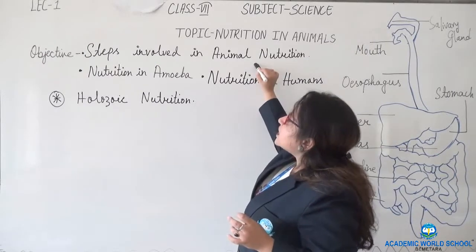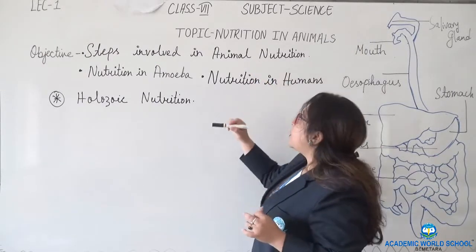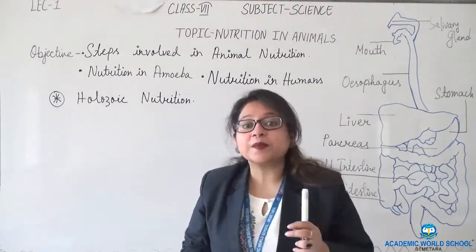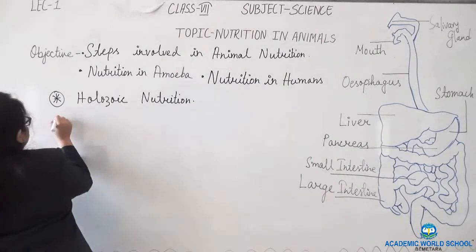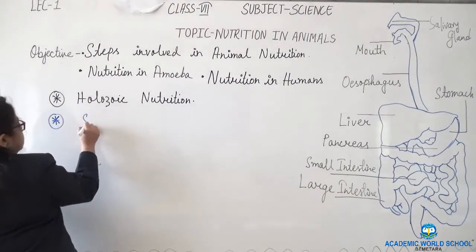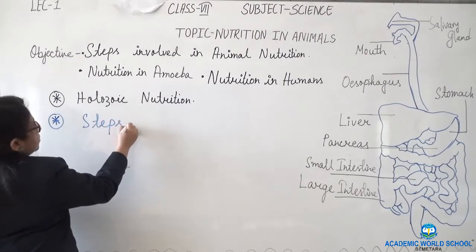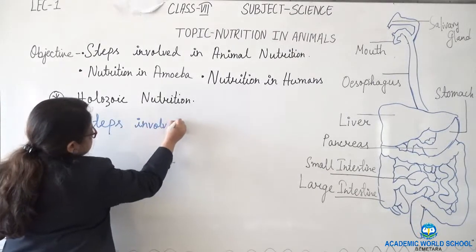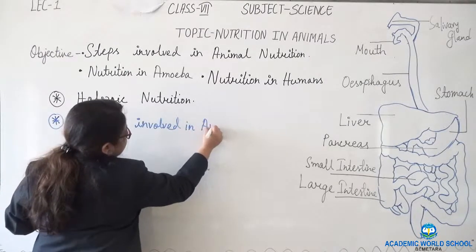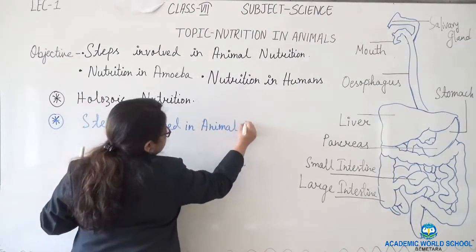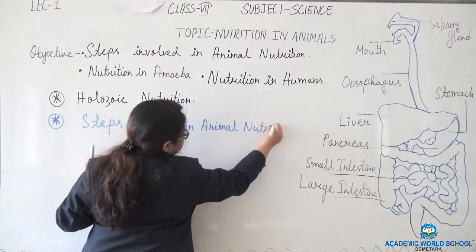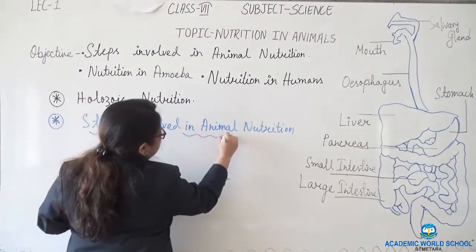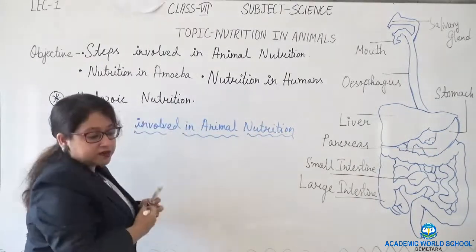Now the first thing that we will learn today is the steps involved in animal nutrition. We will learn what the steps involved in animal nutrition are.